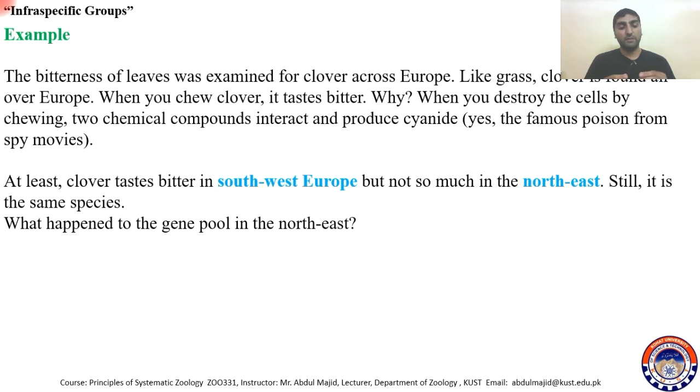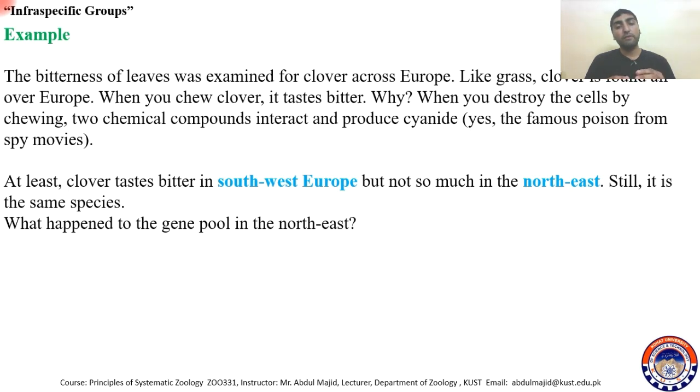So what happens is that in the clover leaves, maybe it switches on a gene which produces a bitter taste, because when you chew those clover leaves, certain chemicals interact with each other and produce cyanide.